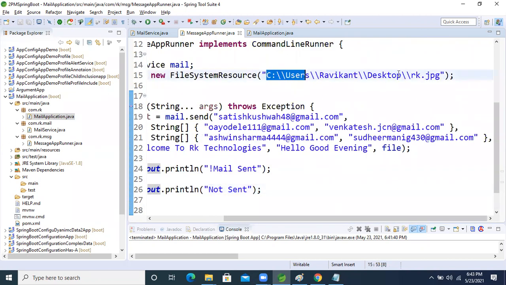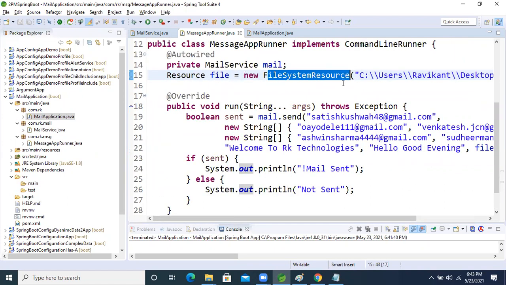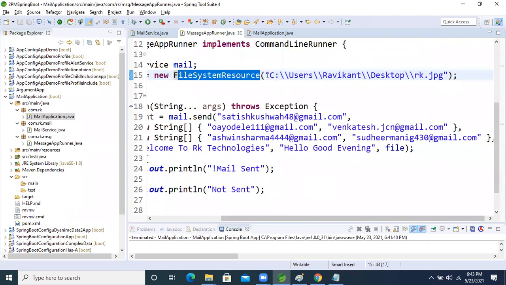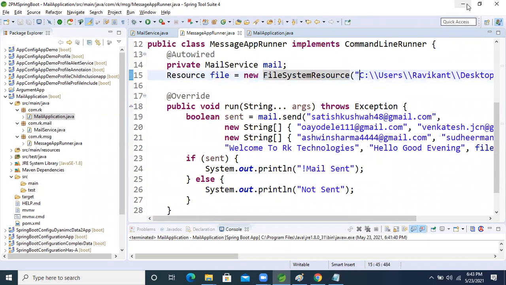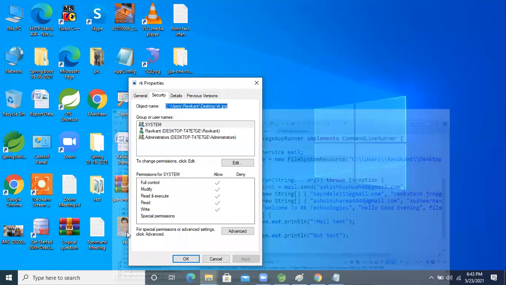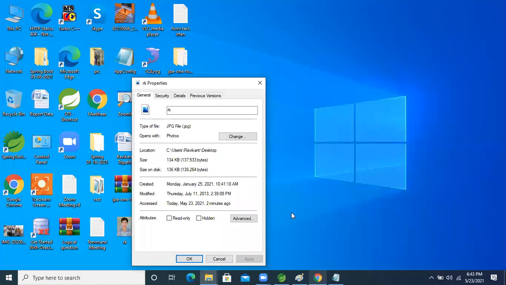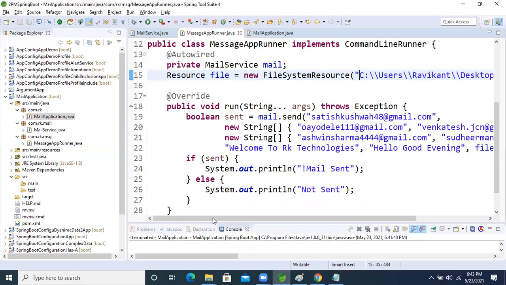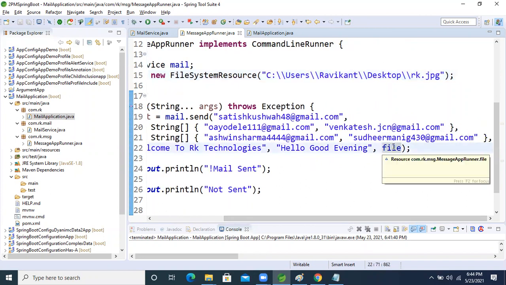See this. We know that in Spring there is the file system resource, where we give the location of the file. Inside that we give the path of that image. Here the image is on the desktop, right? So this desktop path we will pass inside the file resource object, and we will pass this file inside this argument. So in future we will pass the path like this.